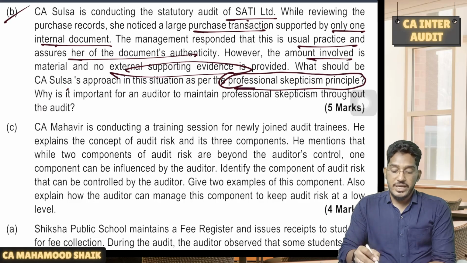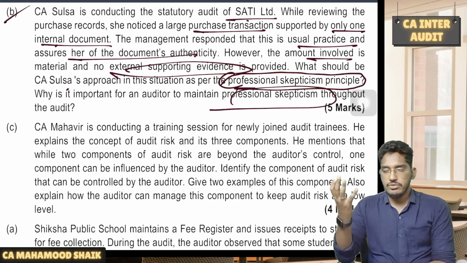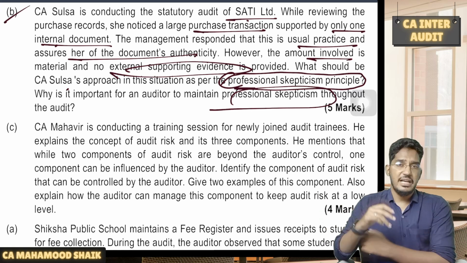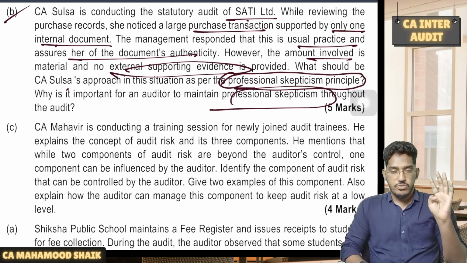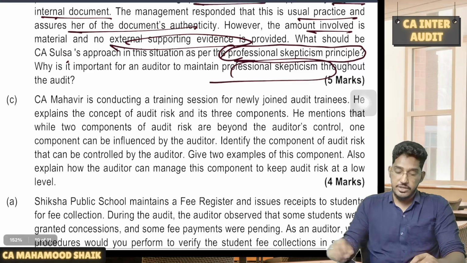And also they are asking why it is important for an auditor to maintain professional skepticism. So you have to write about that professional skepticism from ethics and terms of engagement. What will happen if you maintain professional skepticism? You reduce the risk of overlooking, you reduce the risk of overgeneralizing, and you also reduce the risk of taking inappropriate decisions. So that entire professional skepticism paragraph you are supposed to write here.